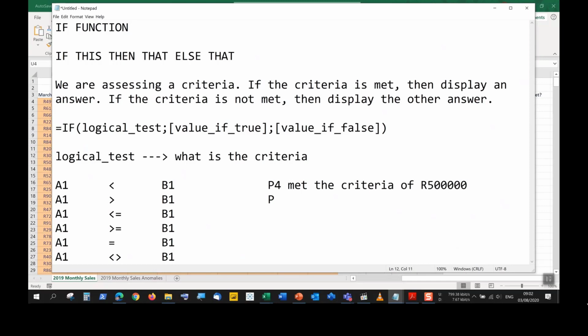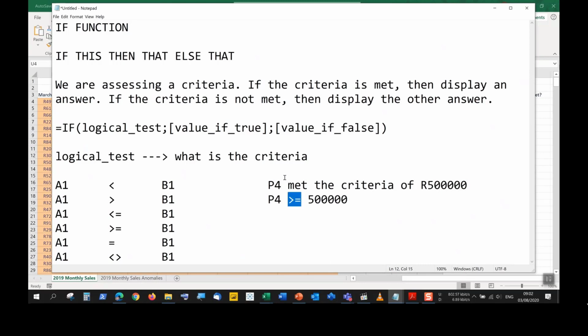So P4, when we refer to met, P4 will be greater than or equal to 500,000. Now, a lot of this can be subjective. Your definition of met might not agree with mine, right? So instead of greater than or equal to, it could be greater than only. It is very tricky, so I can't really tell you that met will always be greater than or equal to. There are a lot of interpretations for met, right?